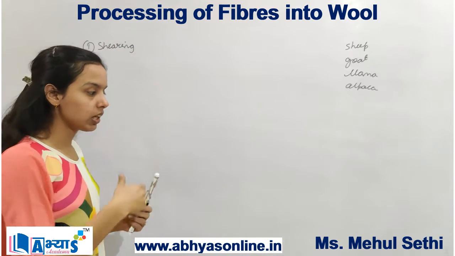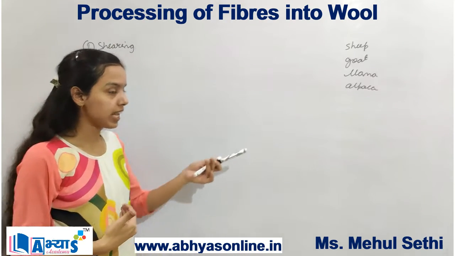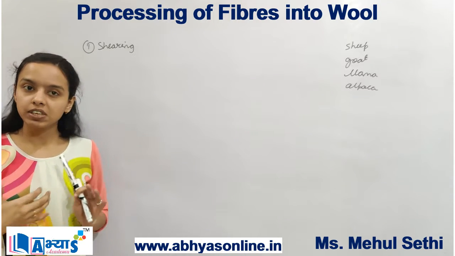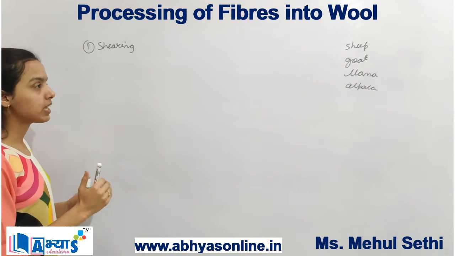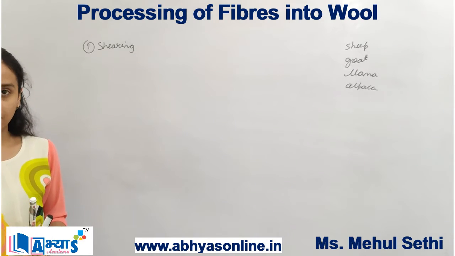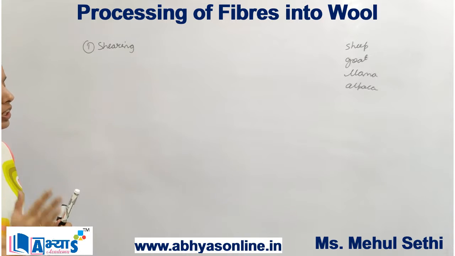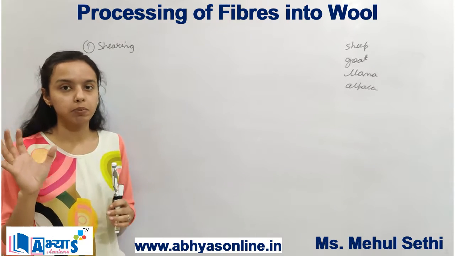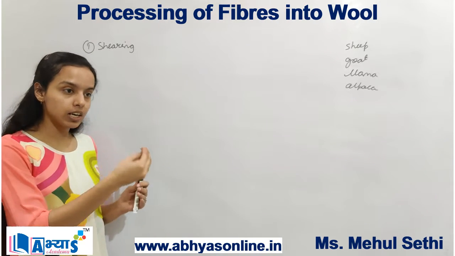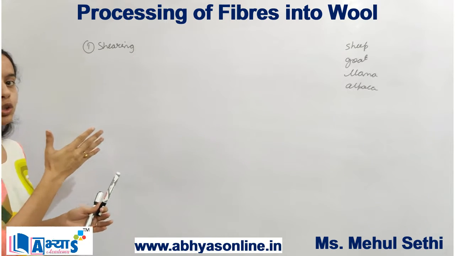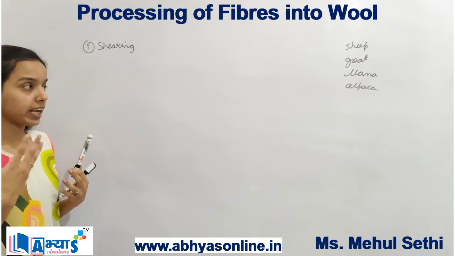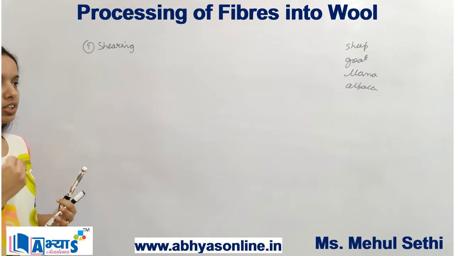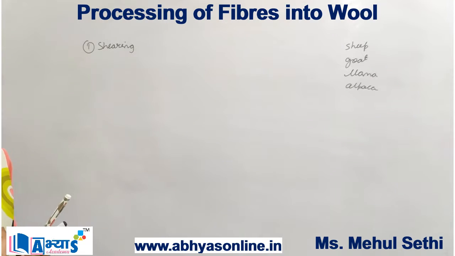Shearing actually means the removal of the fleece from all these animals. Now when you are removing the fleece from these animals, a thin layer of skin is also removed. So basically we are doing the shaving of all these animals. The process of shearing is quite similar to the process used by barbers. So we can say a thin layer of skin is also removed with the fleece. Now when these hairs are removed, they are very dirty. So we can say that shearing refers to the removal of the fleece from these animals.